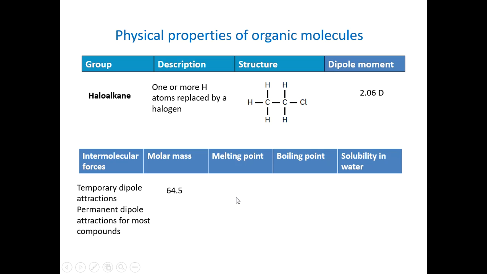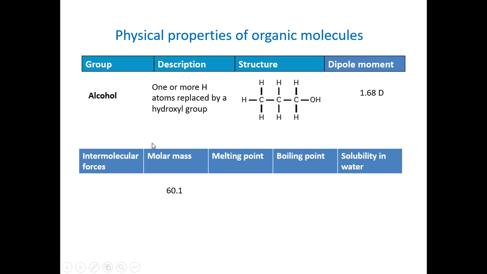It does, though, have a higher melting and boiling point because of those permanent dipole forces of attraction. So it tends to be a liquid in most cases. This is the smallest one, and with the fluorine. But most of them are liquids, and they're not particularly soluble in water because they don't form hydrogen bonds with the water.